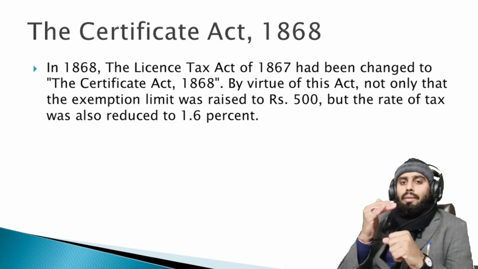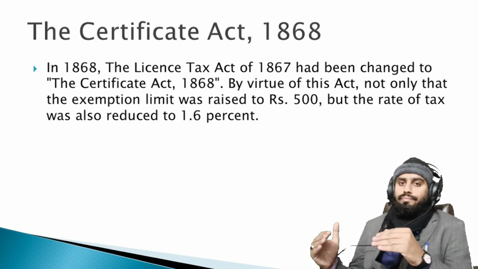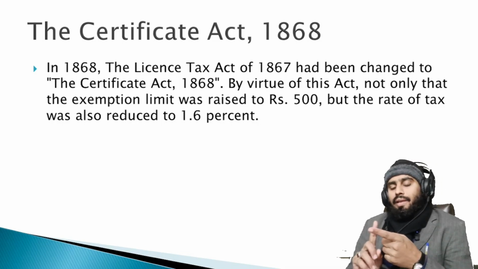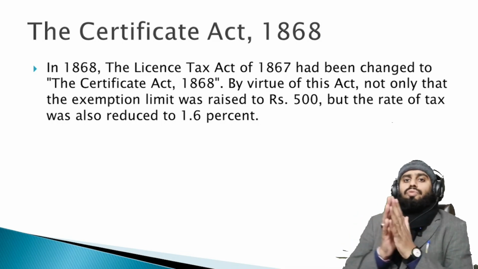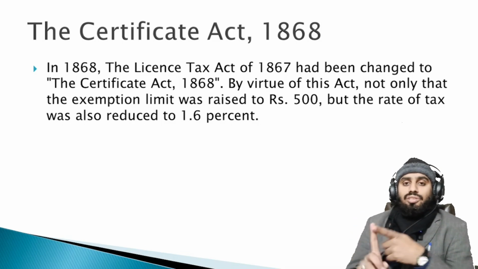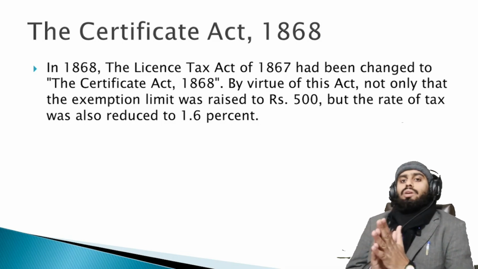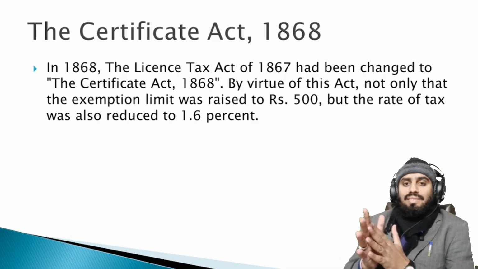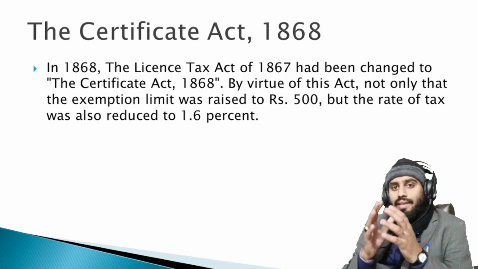So you have to make the complete map in your mind from 1860 onward. First of all, 1860 is the first tax law in the subcontinent. Then it lasts up to 1865, and then it was withdrawn from the country. There was no law between 1865 and 1867. Then in 1867, the License Act was introduced, and it lasted for 1 year. Then the 1867 Act was replaced with the Certificate Act in 1868.